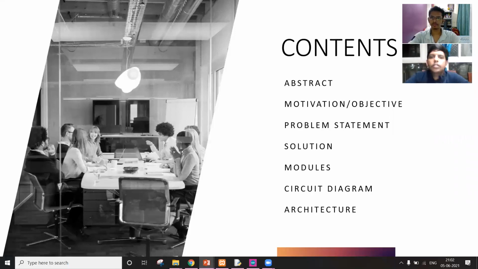So this will be the progress of today's presentation. We'll start with the abstract, then go forward with the motivation or the objective of why we have chosen this topic. Then the problem statement, what exactly we want to achieve from this project. Then the solution we provide, the modules that we have used, the circuit diagram and the architecture of our project. Yeah, let's start.